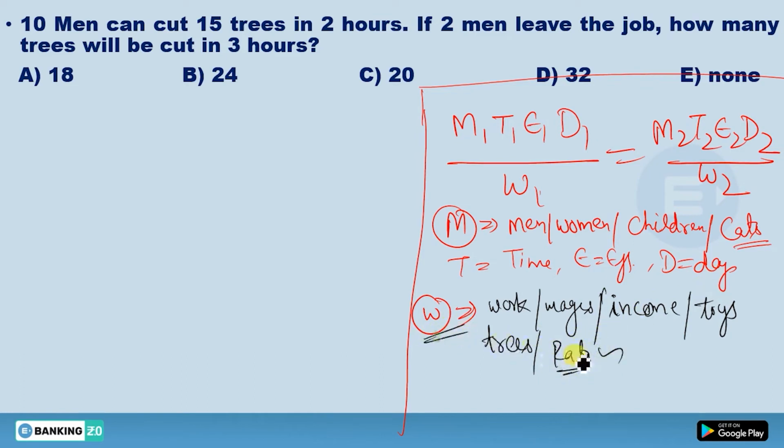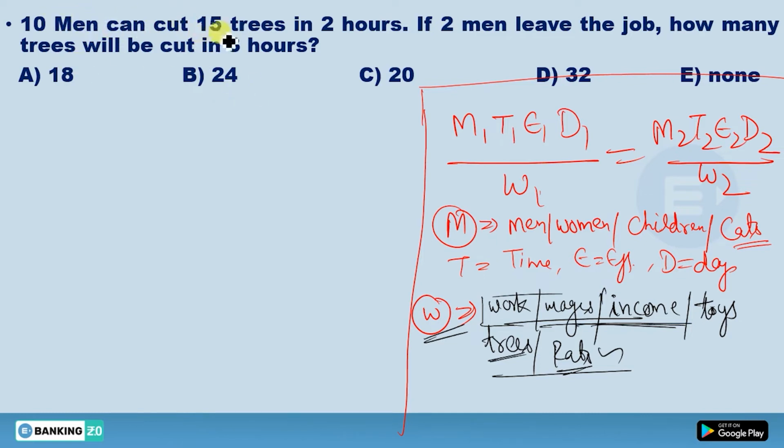That should be in the work also. Okay, so this should be clear to you. What will come in the work actually? Work, wages, income, how many toys you are making, how many trees you are cutting, these are all included in this work actually.